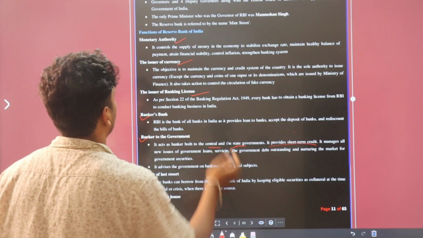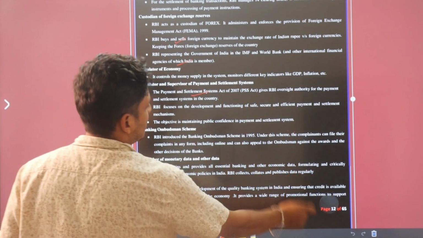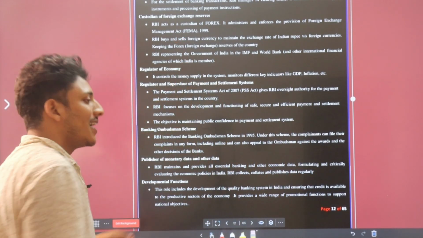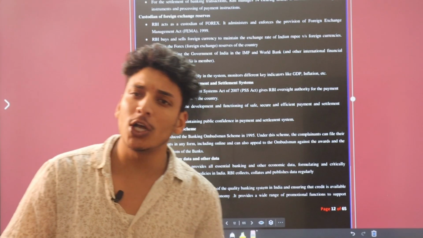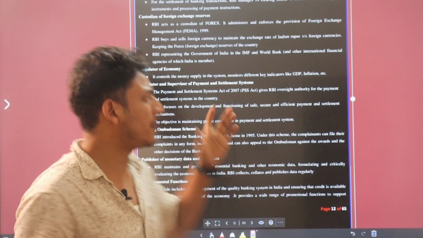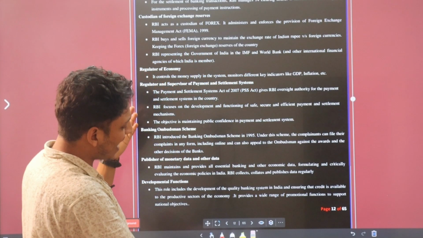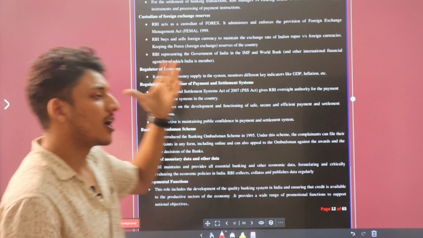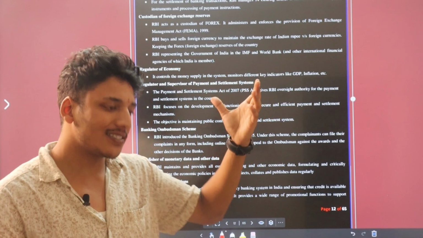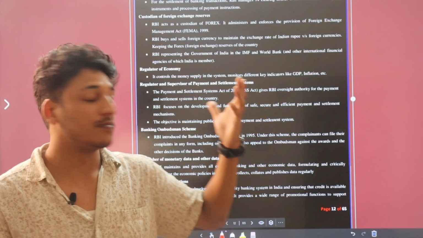Okay, now custodian of foreign reserve. It means RBI is responsible for all the foreign reserves and foreign exchange basically. So remember this. Who is the custodian of it? It is frequently asked in your exams that who is known as the custodian of foreign reserve. That is your RBI.